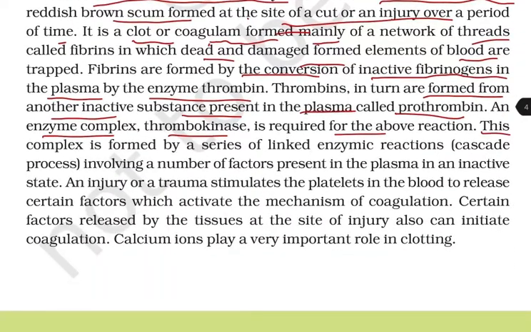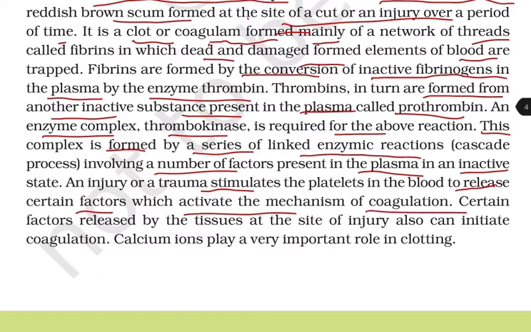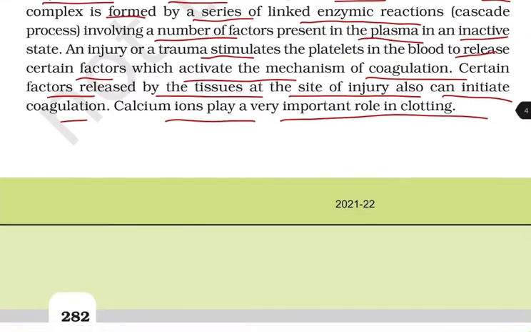This complex is formed by a series of linked enzymatic reactions, that is, a cascade process involving a number of factors present in the plasma in an inactive state. An injury or trauma stimulates the platelets in the blood to release certain factors which activate the mechanism of coagulation. Certain factors released by the tissue at the site of injury also can initiate coagulation. Calcium ions play a very important role in clotting.